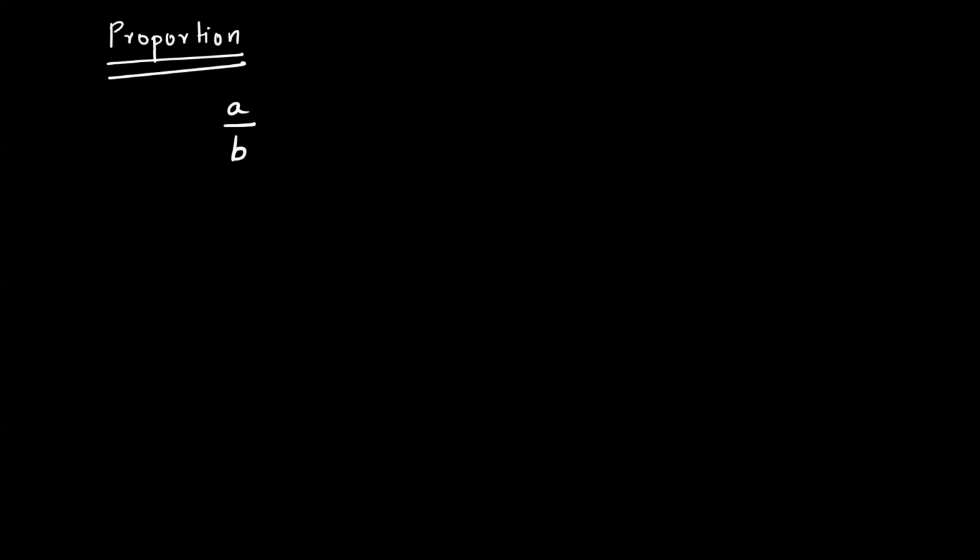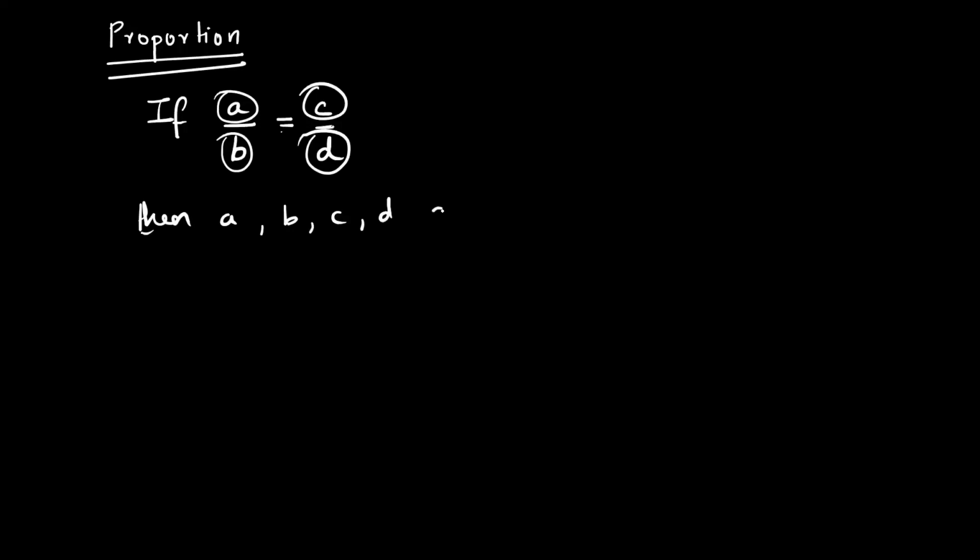See, A upon B, when we discussed, is a ratio. If I equate it to another ratio, let us say C upon D. If A upon B is equal to C upon D, if two ratios are equal, then I can say A, B, C, D are in proportion. So you can write it like this: if A upon B is equal to C upon D, then A, B, C, D are in proportion.